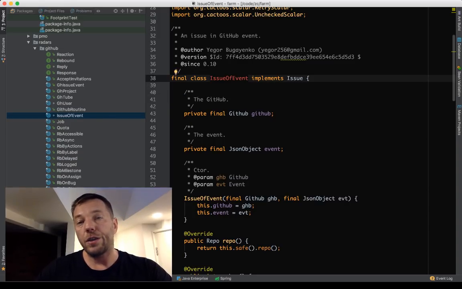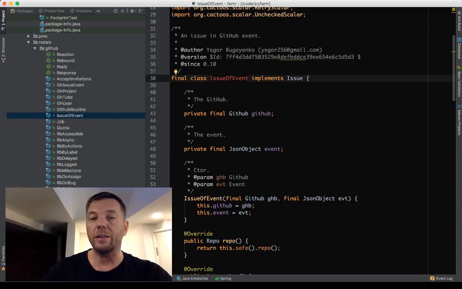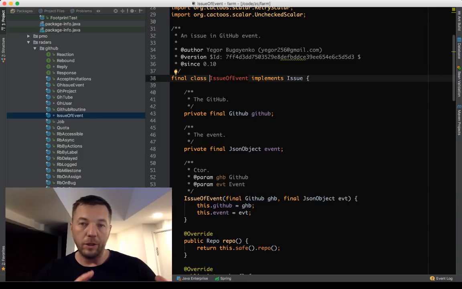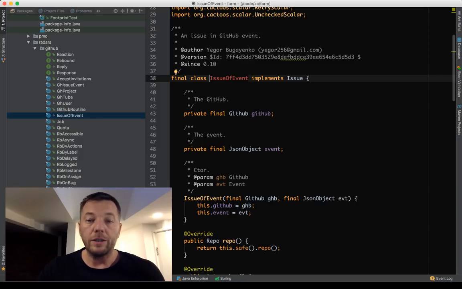In most cases, the JSON data comes in with information about the GitHub issue where that event happened, like some comment was posted or the issue was opened or closed.